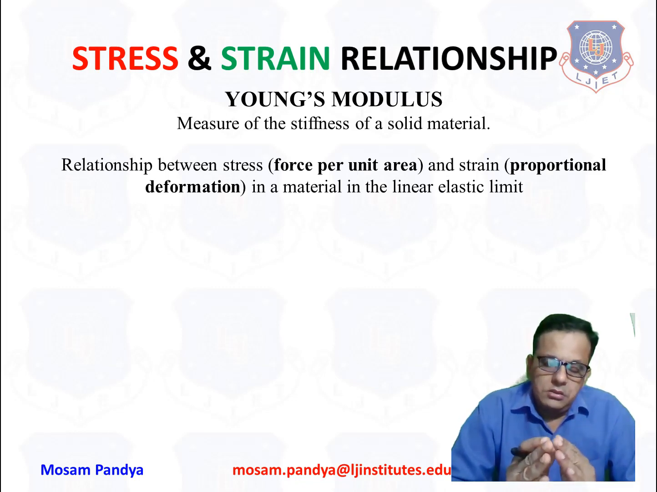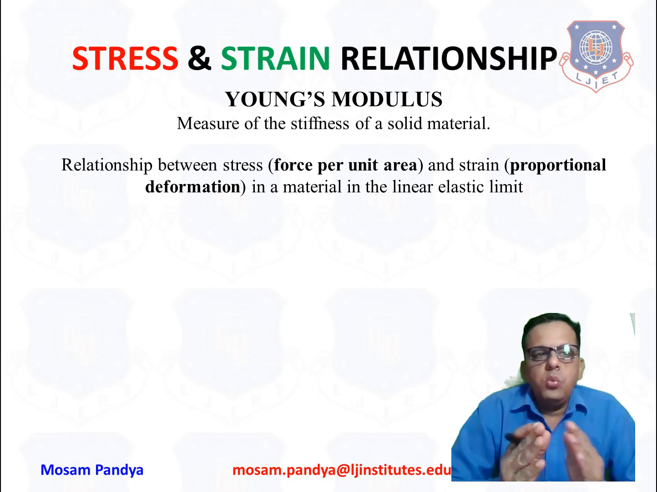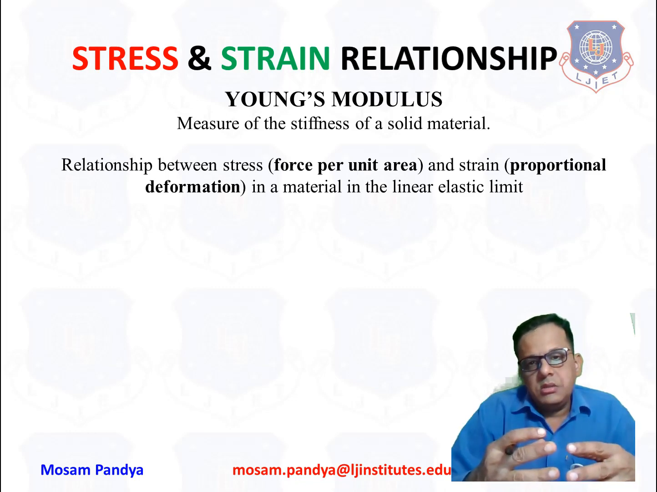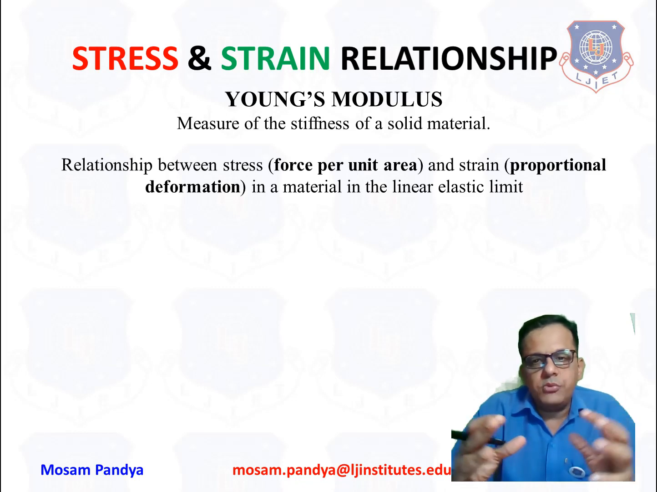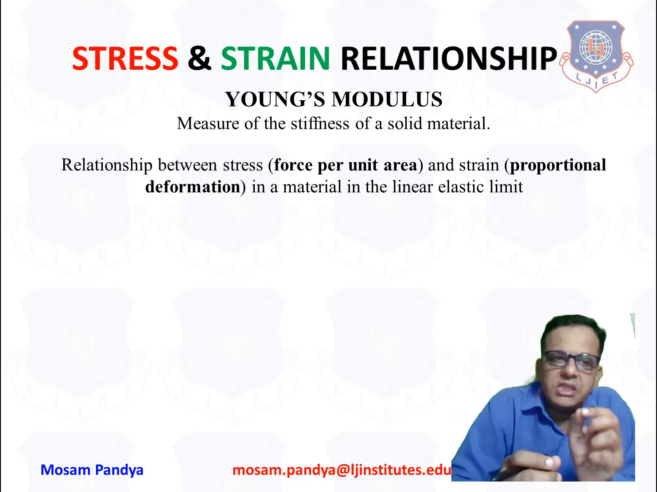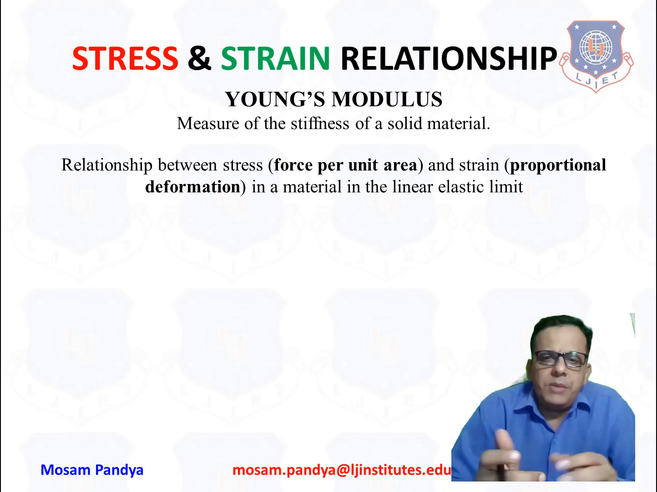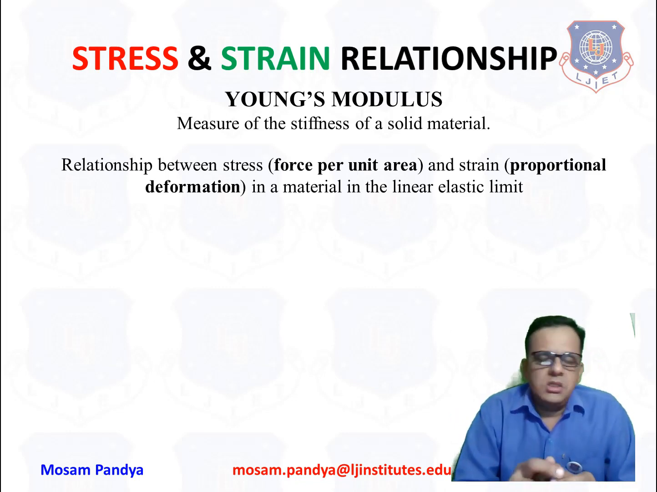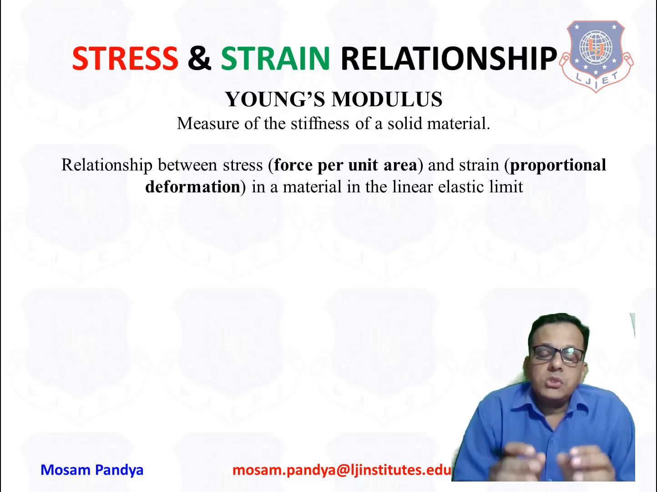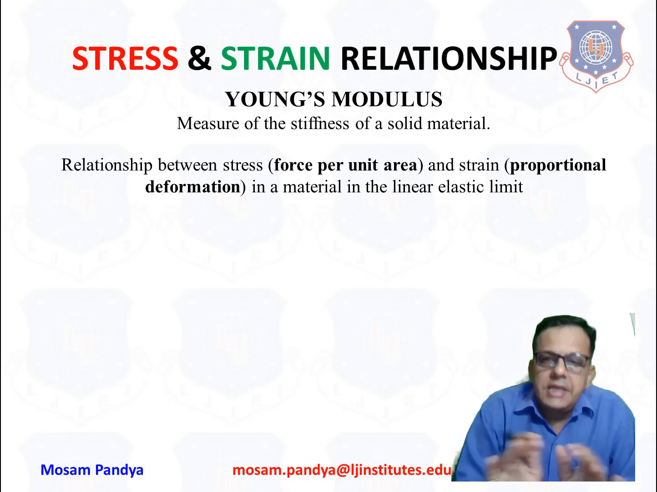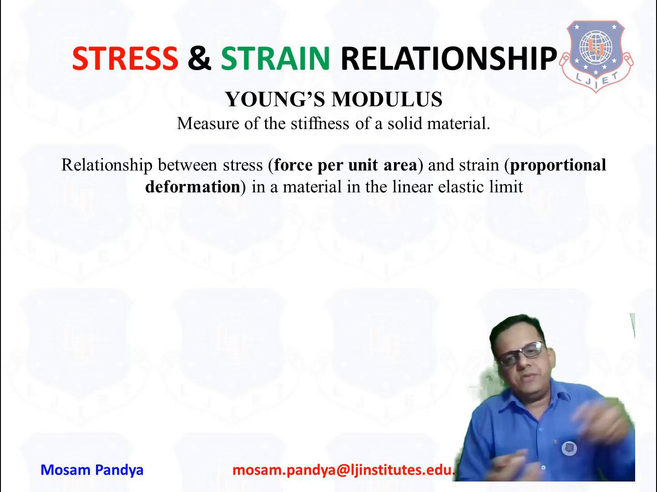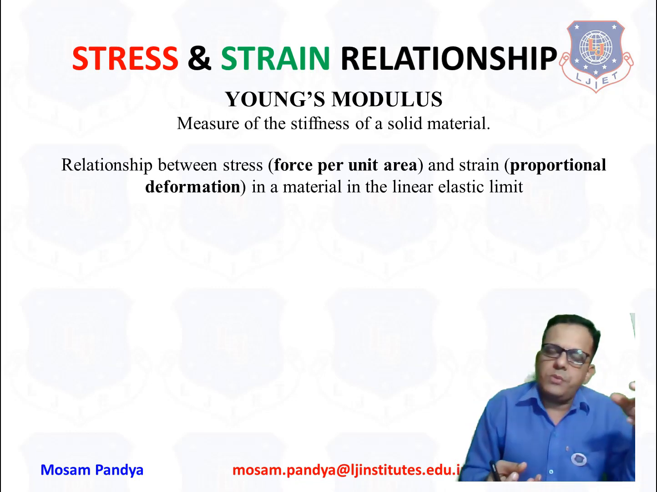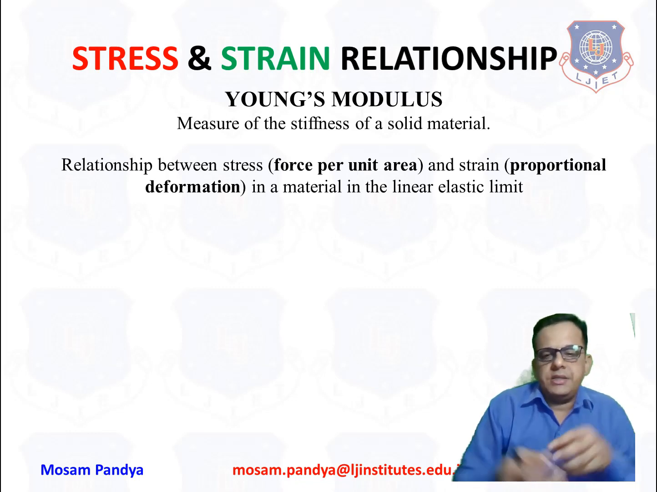When you deform one rubber band, so if you elongate it, if you leave it once again, it will come to its original position, but it will have certain deformation that probably we cannot observe. So we say it is in linear elastic limit, where you increase the stress and strain will be there. If you decrease the stress, proportionally deformation will decrease.